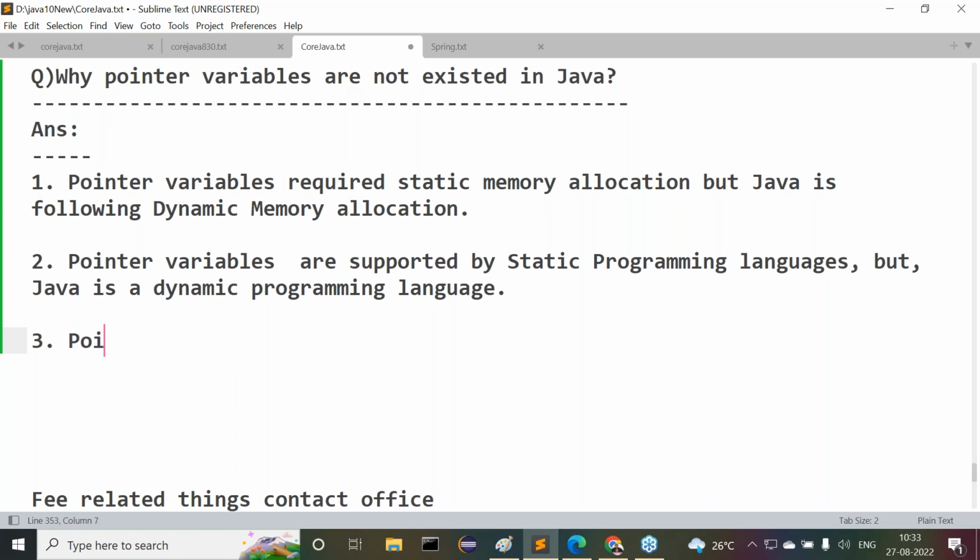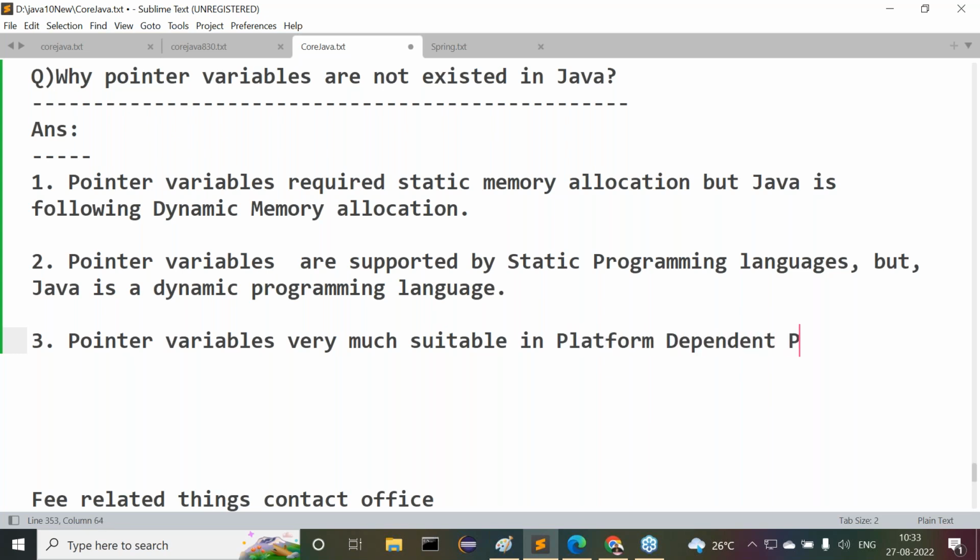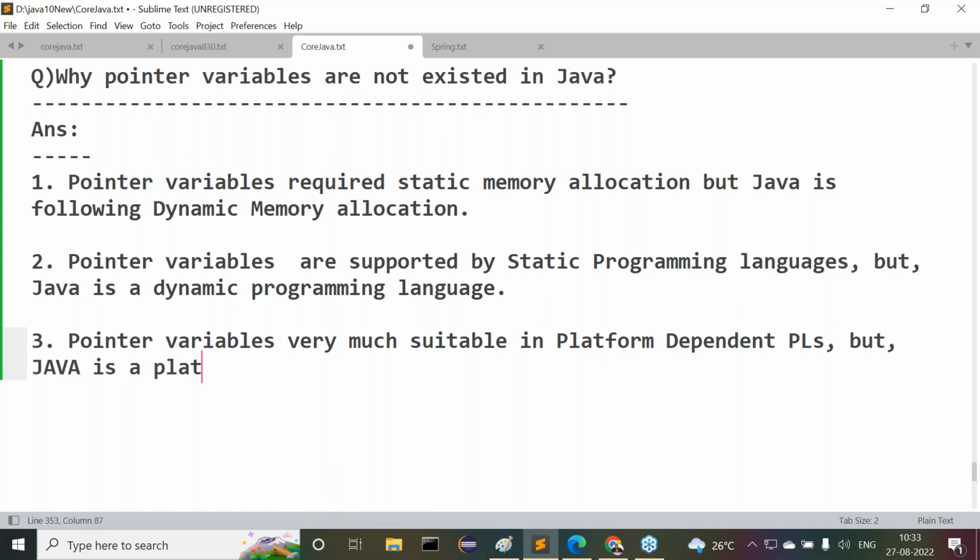Right, sir. That another point is like what I'm telling there. Pointer variables are very much suitable in platform-dependent programming languages, but Java is a platform-independent programming language. This is another reason.